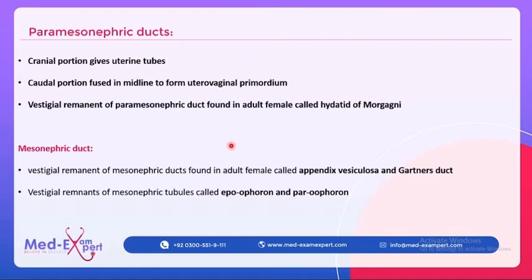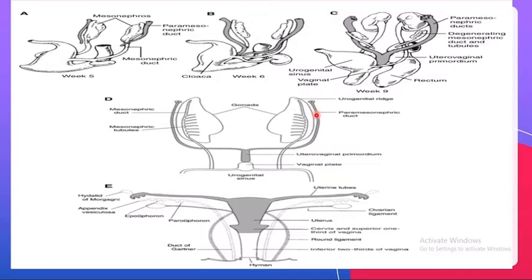Let's see what paramesonephric ducts do and how they develop the female structure. So these are the paramesonephric ducts, and these are divided into the cranial and the caudal part. The caudal part unites and forms the uterovaginal primordium, whereas the cranial part does not unite. The cranial part forms the uterine tubes, whereas the caudal part unites and forms the uterovaginal primordium. This uterovaginal primordium transforms into the uterus, the cervix, and the upper 1/3 of the vagina.